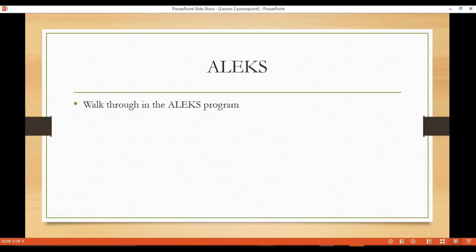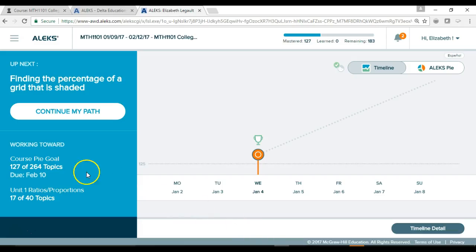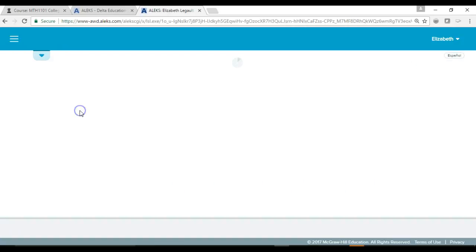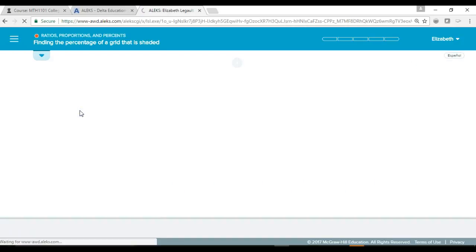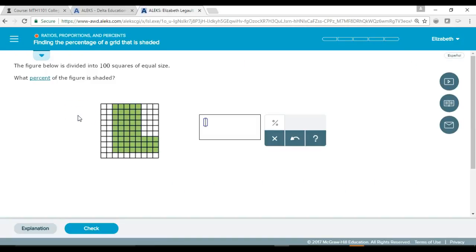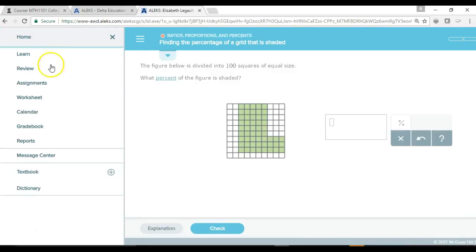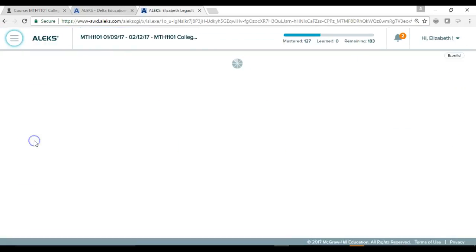Now let's switch over to the labs. Every time you log in, you'll see this Continue My Path. You can click on this and continue on your journey in this class. I want to point out something in the labs. If you want to find out how much time you have spent in ALEKS, you can click on your menu, and then you can click on Reports.